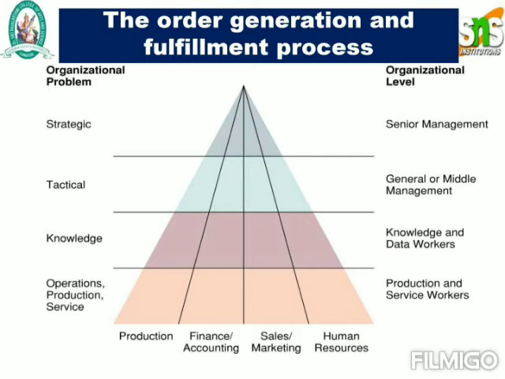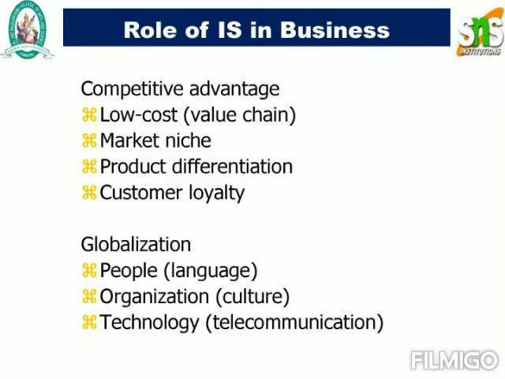So here in the level of organization level, in the senior management, they'll have a problem of your strategical problem, and in the case of your general and middle management, they'll have a problem of your tactical problems, and in the case of your knowledge and data workers, they'll have a problem in the case of your knowledge problems, and in the case of your organization level of productions and service workers, they'll have an operation, productions and services. So that has been specified in this pyramid diagram.